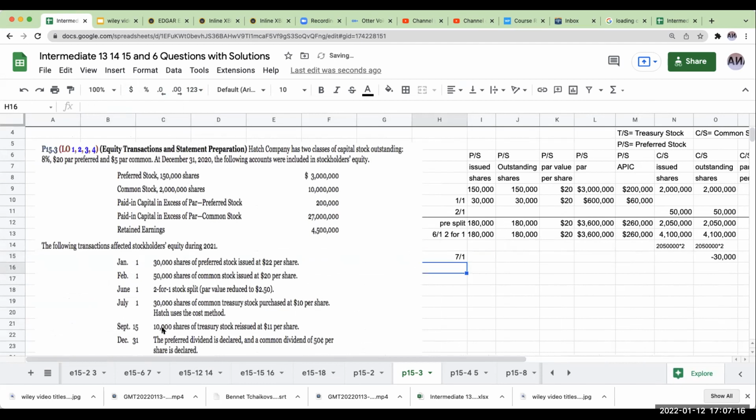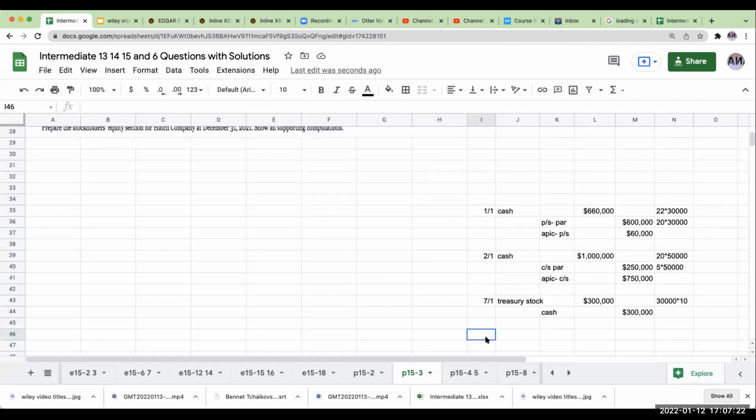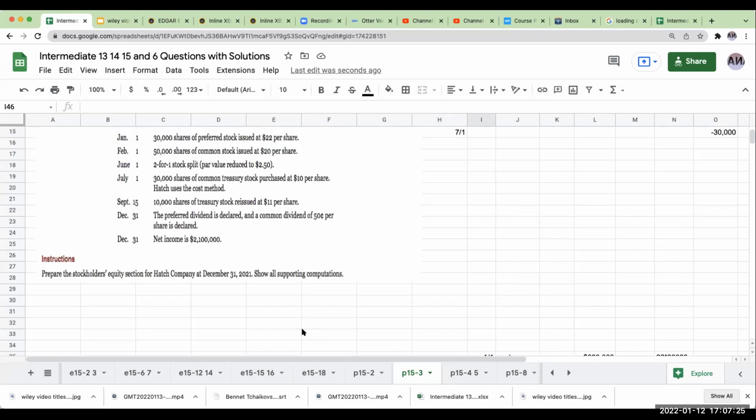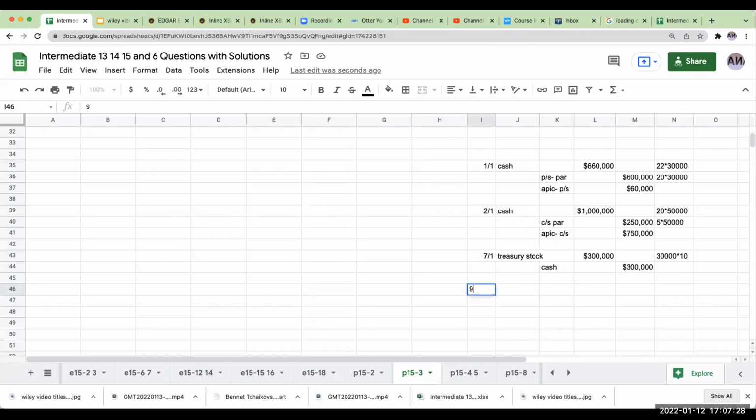Okay, I'm now reissuing treasury stock at $11 per share. When I sell the treasury stock at 11 per share, and this is going to be on 9/15, so this is going to be cash. This is going to be 10,000 times 11, or what I sold the stock for. And then over here, I'm going to credit treasury stock for what I paid for the shares. So this is going to be 10,000 times 10, or $100,000. The additional amount in excess of this is going to go to additional paid in capital treasury stock, or 10,000.